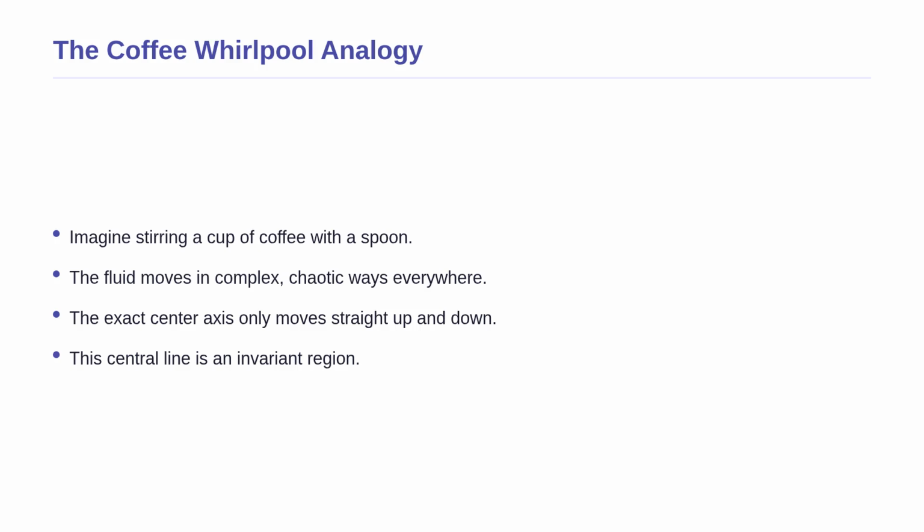To understand our topic today, imagine you are stirring a cup of coffee with a spoon. The fluid moves all around the cup in complex, chaotic ways, mixing everything together. However, if you look at the exact center axis of the whirlpool, the liquid there only moves straight up and down, never outward. That central vertical line is a special region that stays within itself despite the chaotic stirring happening everywhere else. In linear algebra, we look for these exact kinds of stable, self-contained regions amidst complex transformations.